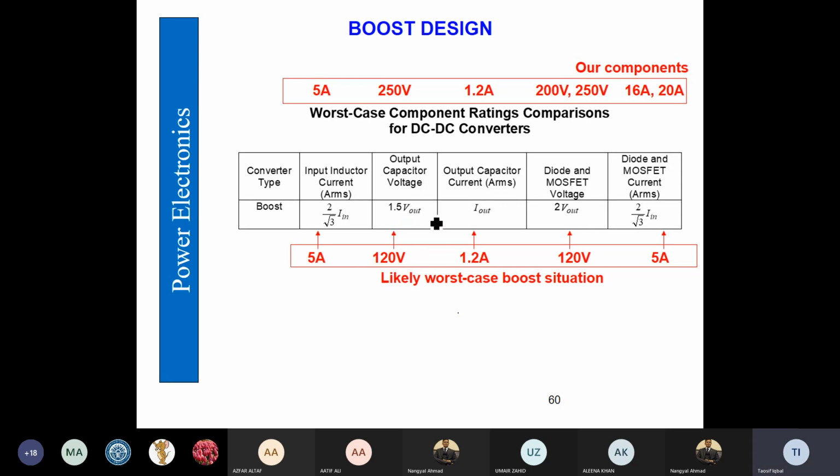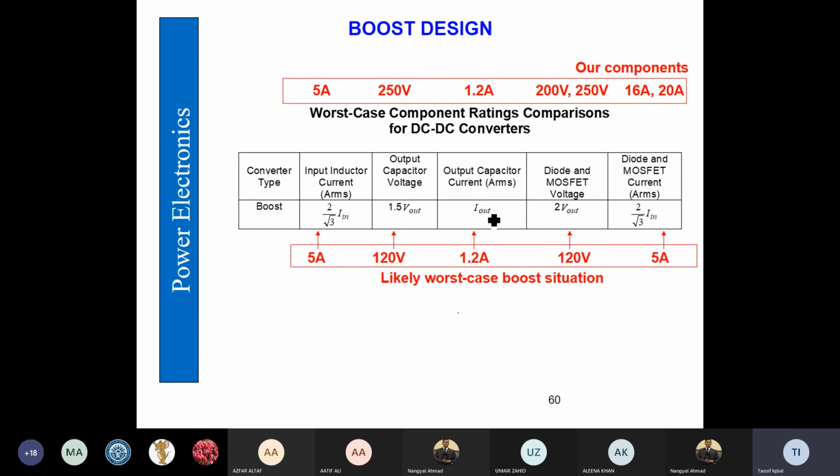The boost voltage, because output voltage is around 114, we multiply it by 1.5 times around, and we select 250 volts. Because a 180 volt capacitor you will not find, so you are going to get a higher voltage than that.